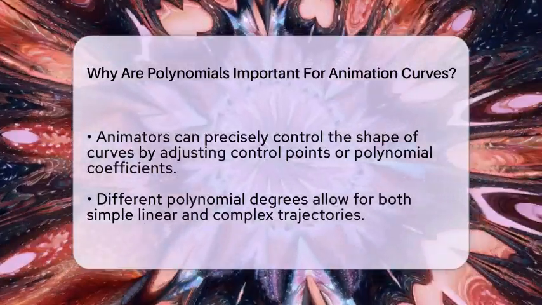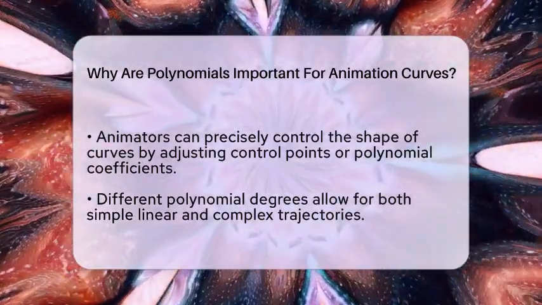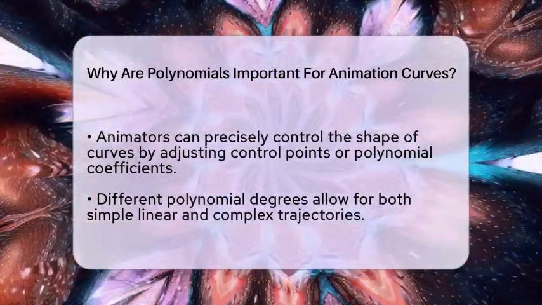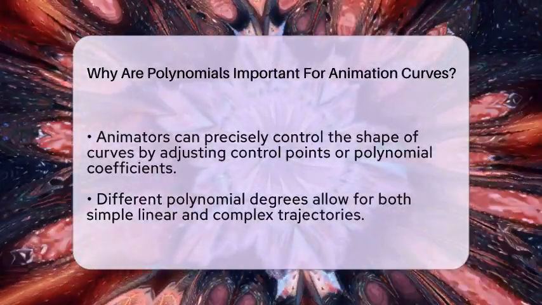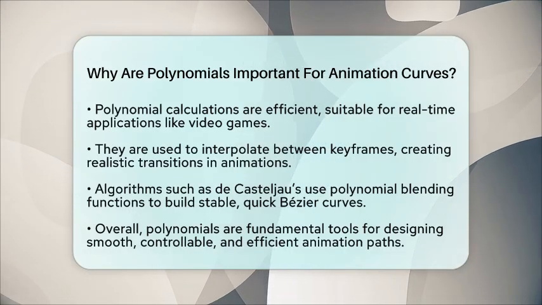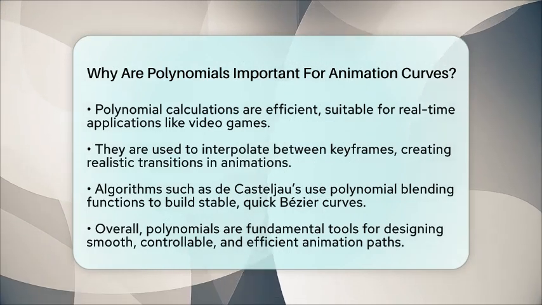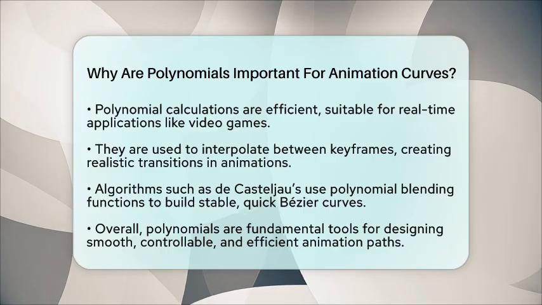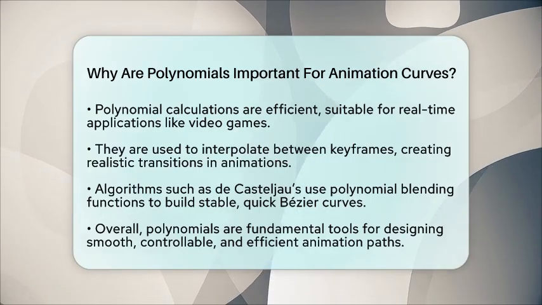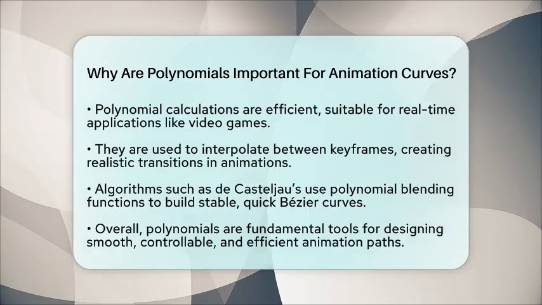In animation systems, polynomial curves are used to interpolate between keyframes, which are specific points where an object's properties are set. The polynomial fills in the values between these points, creating smooth transitions. For example, a character moving from one position to another can be described with a cubic polynomial, making the motion look realistic and fluid. Algorithms like de Casteljau's algorithm use polynomial blending functions called Bernstein polynomials to build Bezier curves. This method makes the calculations stable and quick, which is important for rendering animations smoothly.